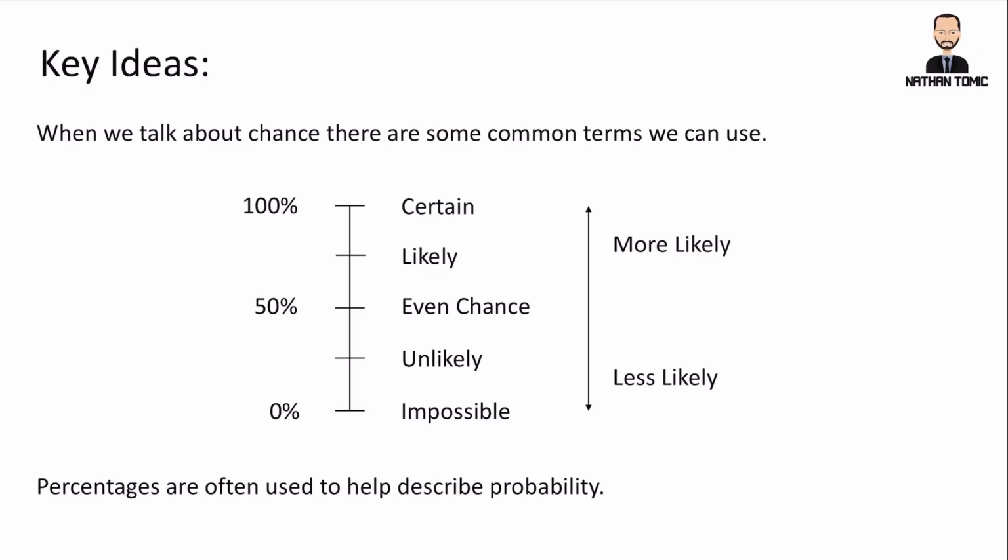Some key ideas to consider. When we talk about chance, there are some common terms that we use. Things like impossible, unlikely, an even chance, likely, and certain. And we can talk about things being more likely or less likely to happen. And we often use percentages to also indicate probability, such as a 0% chance of something happening, a 50% chance, and a 100% chance.